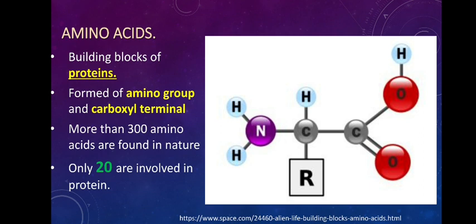A protein is totally different from that. Here they are formed of amino acids, but each protein is formed of a different sequence of amino acids. But one particular type of protein will always be formed of the same sequence. So in that way it is different as well as special. As we go further in the class, you will understand exactly what this means.